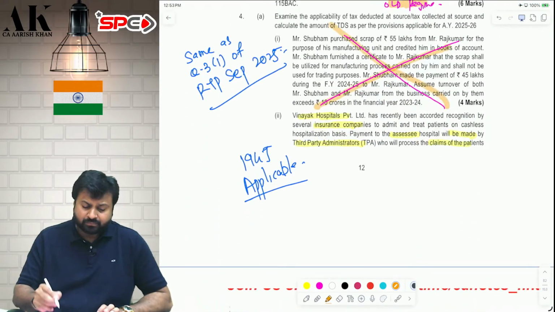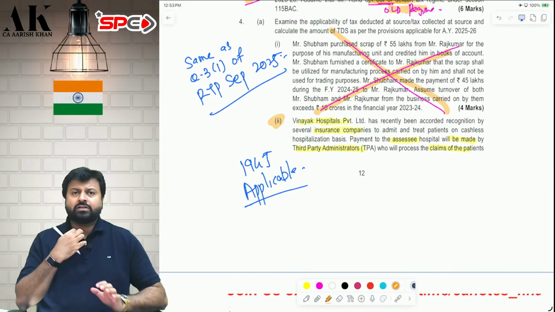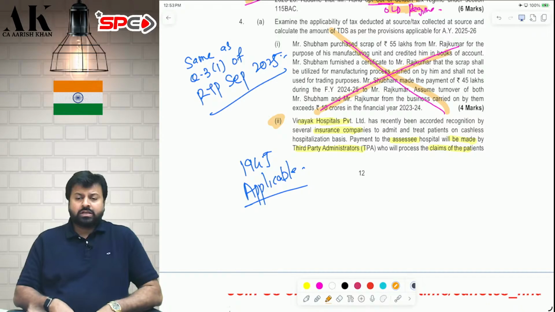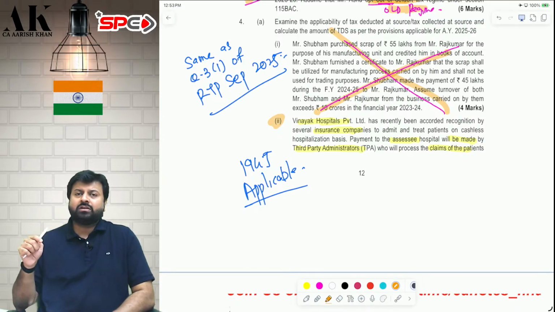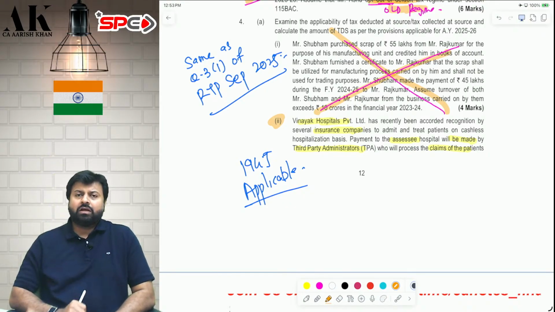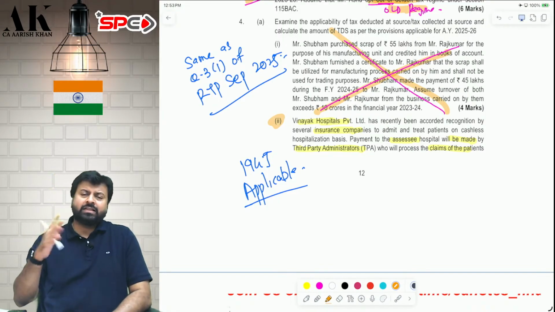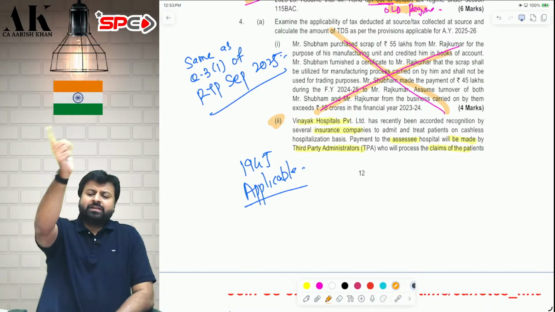Question number 2. 4A1 is something which we have done earlier. 4A2 we have not done earlier, so I will speak about 4A2. Sir, what is happening in 4A2? There are 4 people in 4A2. There is a patient who is going to a hospital because he is not well. He is admitted in the hospital. Now, after he was released, the hospital has given a bill. The patient is saying don't give me the bill, give the bill to the insurance company. So the hospital has given the bill to the insurance company.